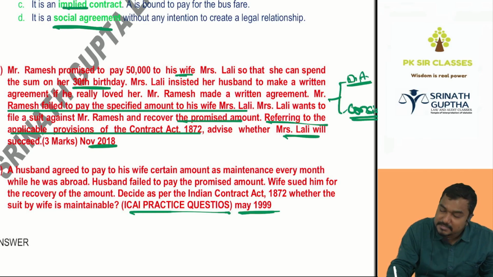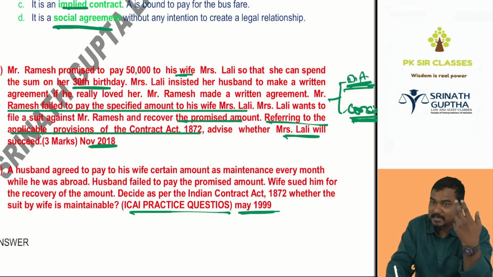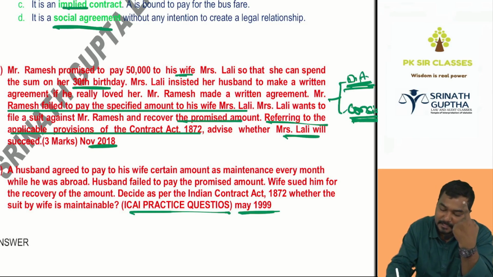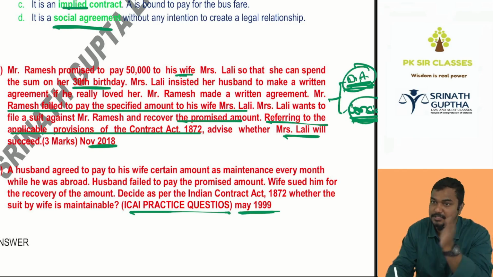Actually, students can write it as a domestic agreement or this agreement also. But you have to write the provision. It has two alternative answers. One alternative answer is the domestic agreement, not enforceable by law between the wife and husband. One more exceptional case is there, beta. We'll discuss it in the consideration chapter.